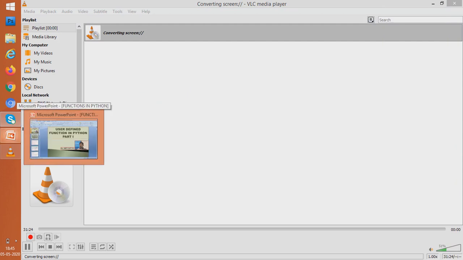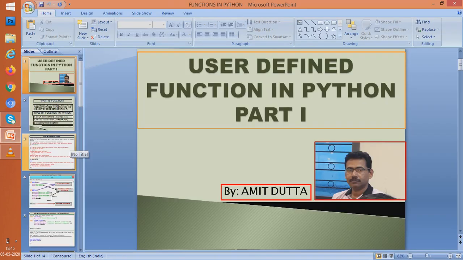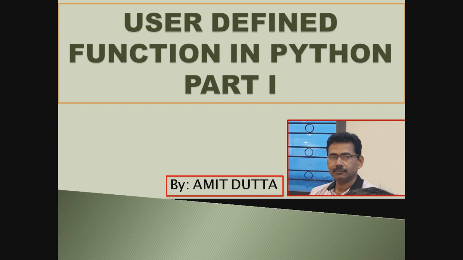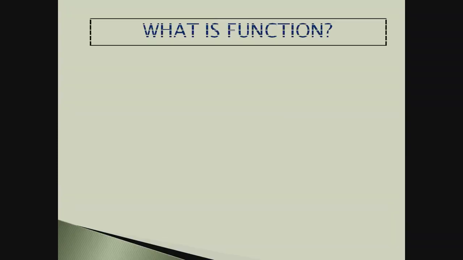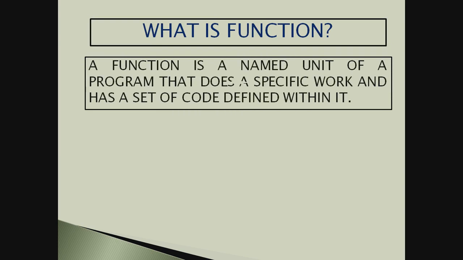And before I leave, I'll show you a given presentation where we'll again see the things which we have read, but using some other programs also. So first of all, what is a function? A function is a named unit of a program that does a specific work and has a set of code defined within it. You have already seen a function has a name, addition has a name, it does a specific work, the work was adding, and how it did it, a code was defined within it, a statement was written within it. So this is what a function is.